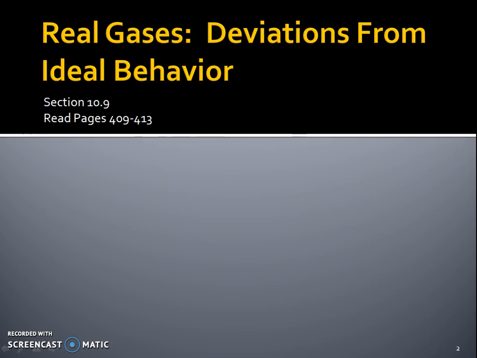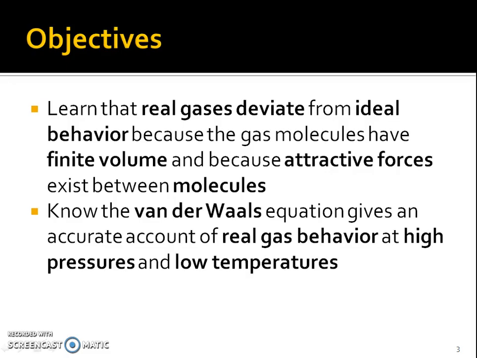So these are deviations from the ideal behavior. Your objective would be that we're going to learn real gases deviate from that ideal gas law equation because gas molecules do have a finite volume, right? Each atom does have a volume, and because attractive forces do exist between those molecules.